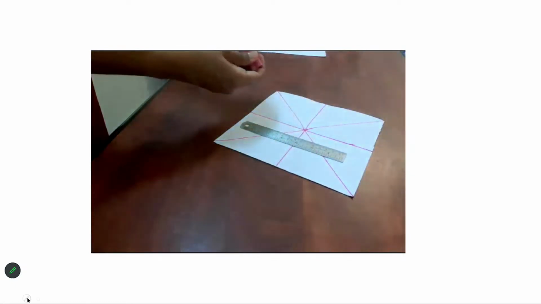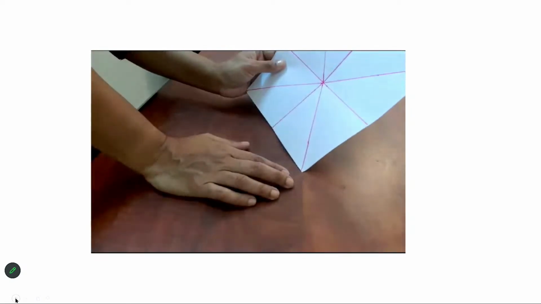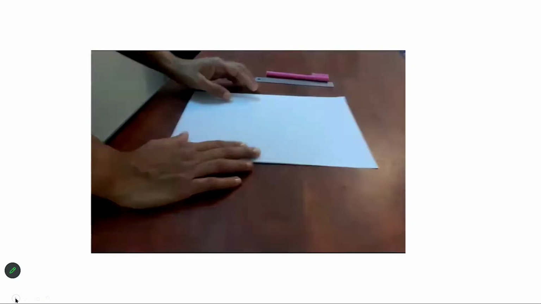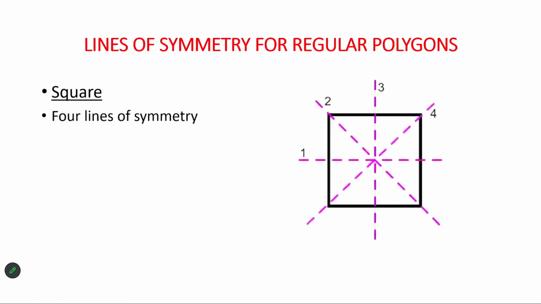Can you find any other line of symmetry, if anyone is able to find? So that means you can find only 4 lines of symmetry for this square. Did you observe what the 4 lines for the square are? Yes, there are 4 lines. Among them, 2 are the perpendicular bisectors of the sides and the other 2 are angle bisectors.